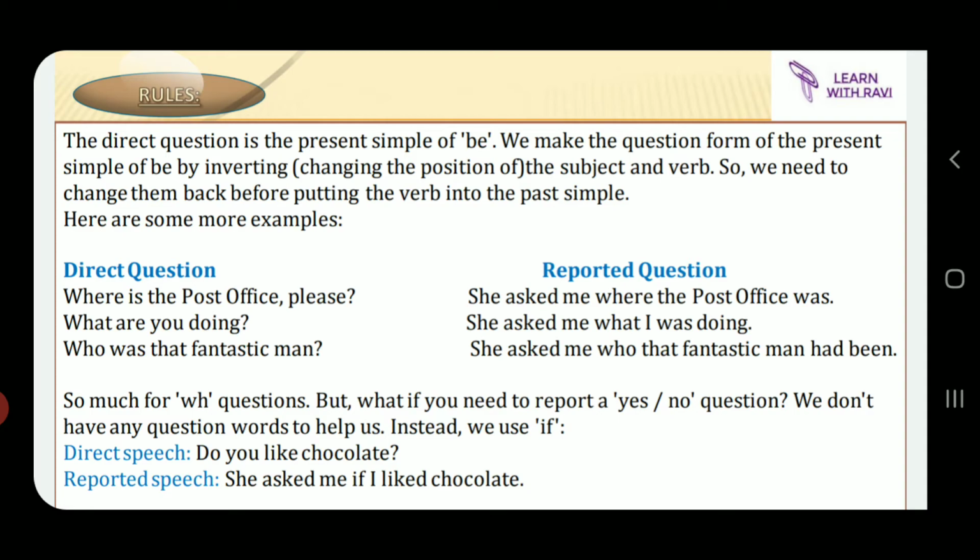Now see the examples. Where is the post office? Invert, comma, please. So this is a polite request. She asked me where the post office was. What are you doing? She asked me what I was doing. Who was that fantastic man? She asked me who that fantastic man had been. So all the three questions in the direct questions are starting with WH. Where, what, who. But what if we need to report a yes or no question?